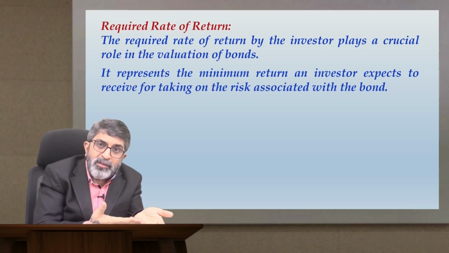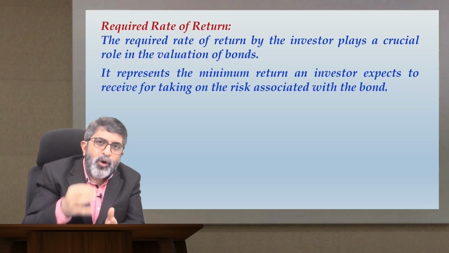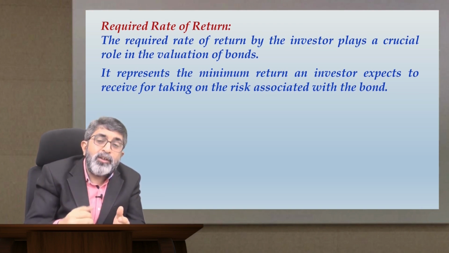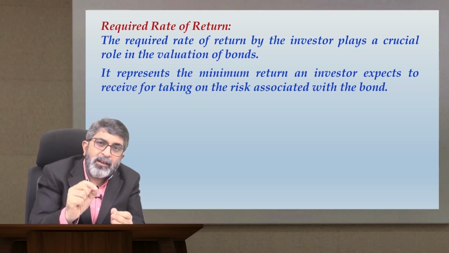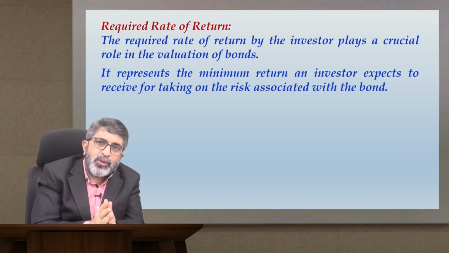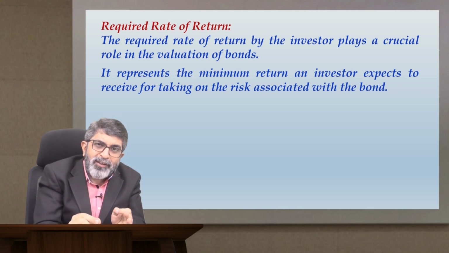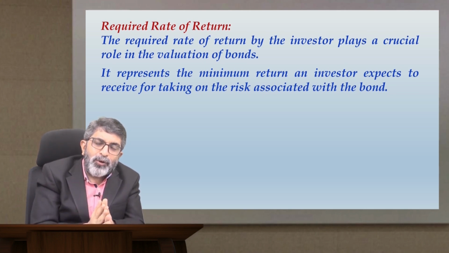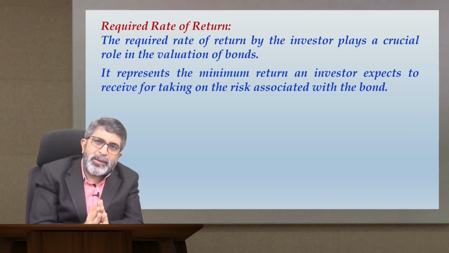That is B rated bond. If it is offering me 9%, I don't want to invest. It has to offer me some additional return so that it compensates the additional risk that I am taking. So assume that on absolute basis 100 basis points were added to the A rated bond's yield to arrive at the required rate of return for the investor for a B rated bond. So what would be your required rate of return in that case for a B rated bond? 9 plus 1, 10% will be the answer.